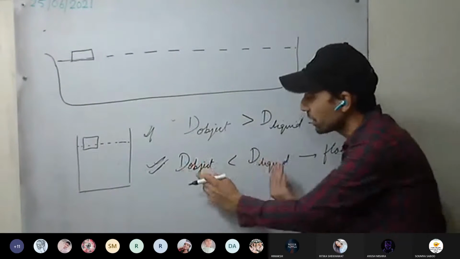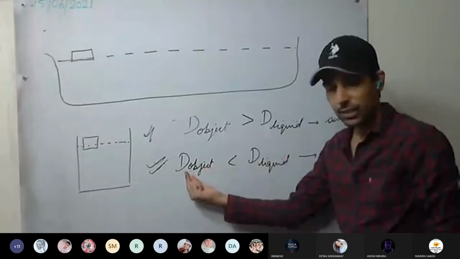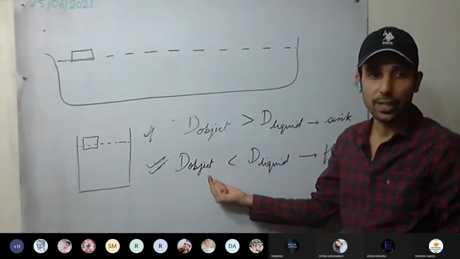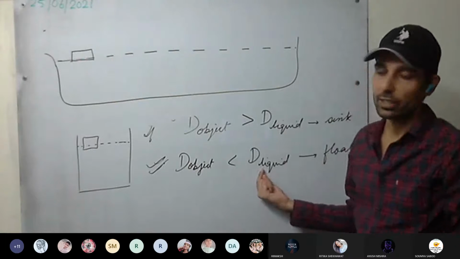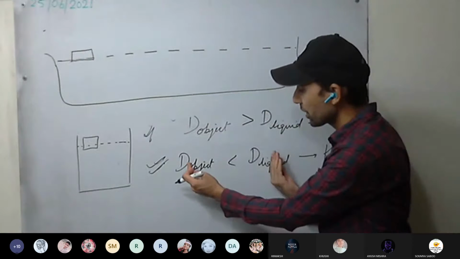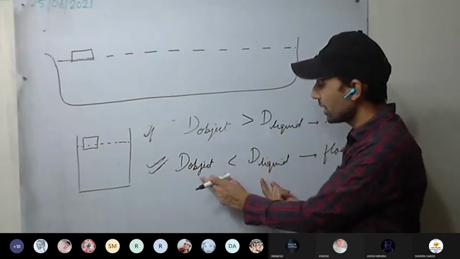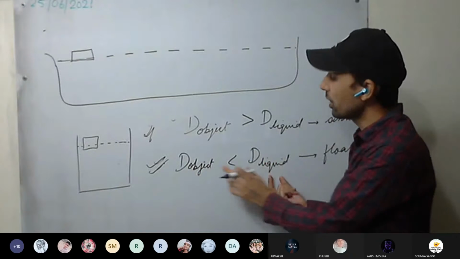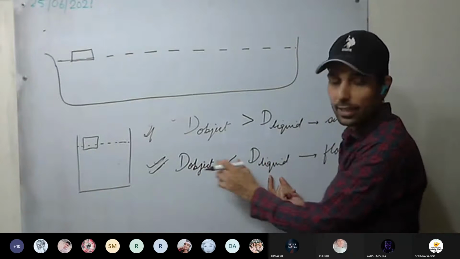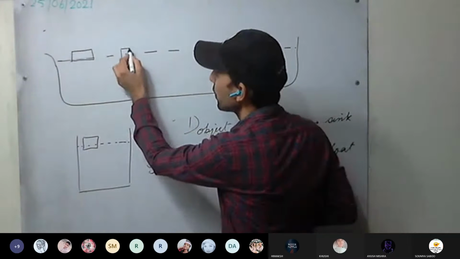If the difference between the density of the object and the density of the liquid is large, most of the part will be above the surface of the water. Now, if the difference is decreasing, that is, the density of the object is a little less as compared to the density of the liquid, then it will be submerged more.